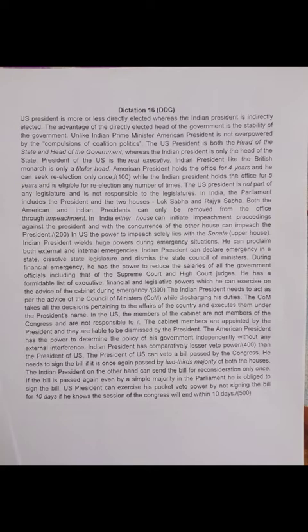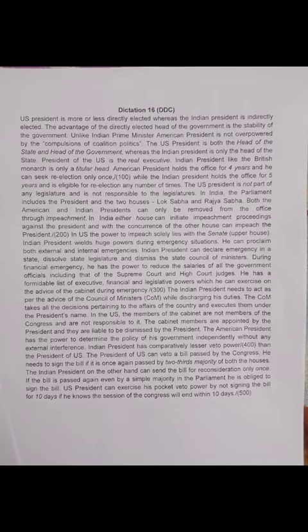In India, either house can initiate impeachment proceedings against the president and with the concurrence of the other house can impeach the president. In US, the power to impeach solely lies with the Senate upper house.